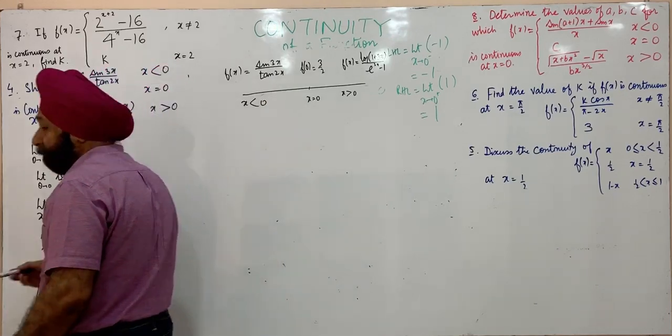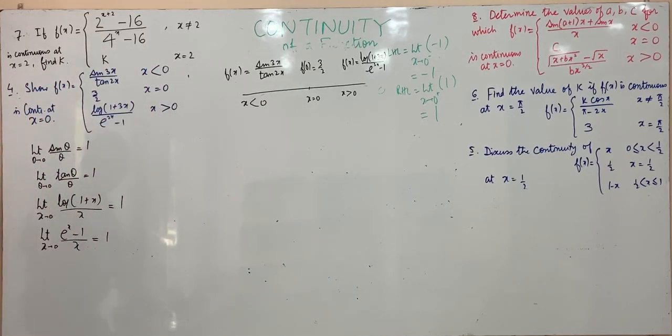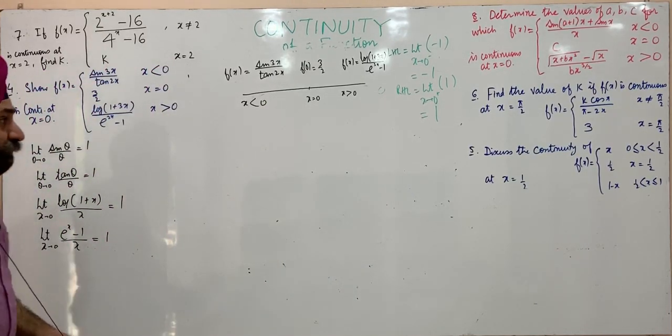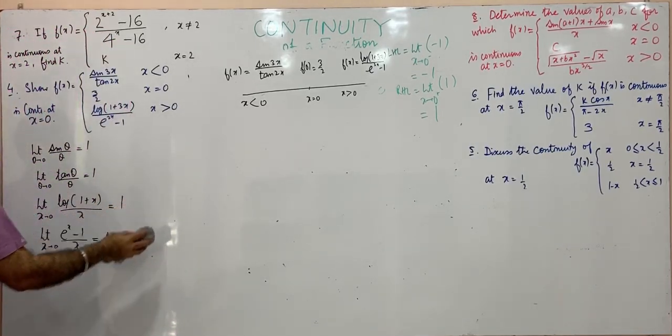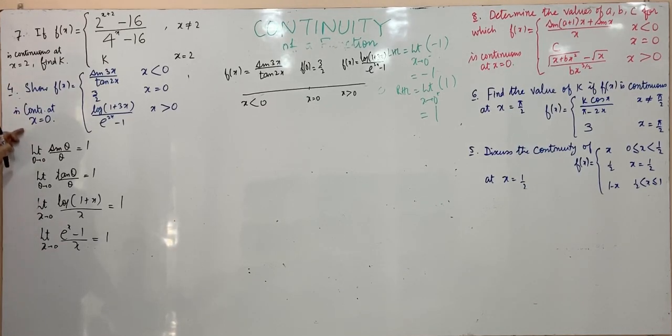This is the function. We have to show that it's a continuous function at x is equal to 0. So I repeat that you should revise all the limits.